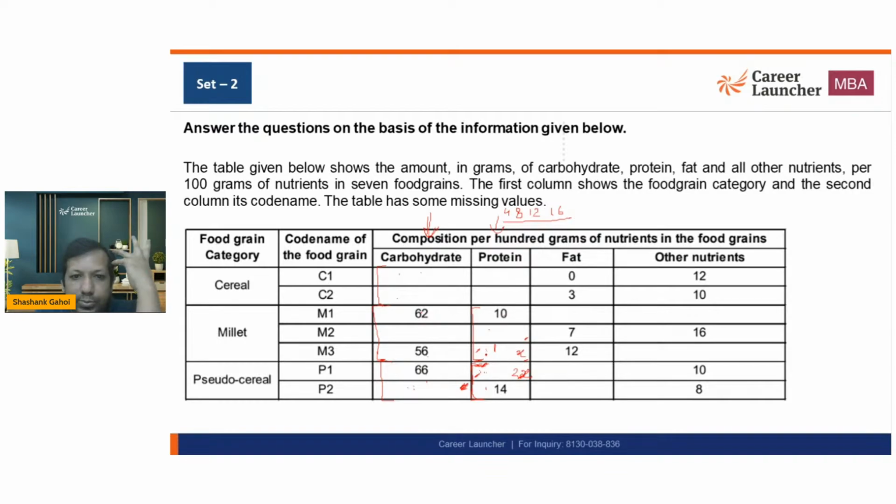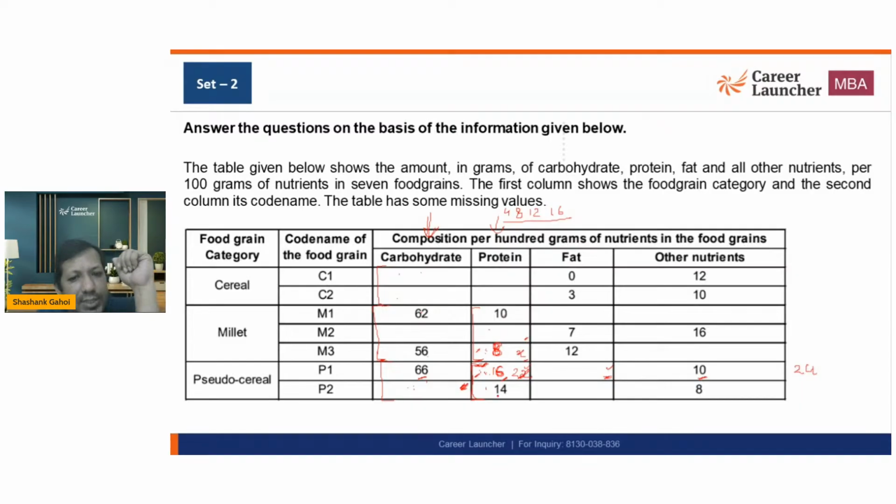So will it work? Yes, it works. This is 20 and this is 10. Will it work? No. This is 24, this is 12. Will it work? Yes. Okay. This is 66, this is 10. Sum comes out to be 76. So the summation of this number and this number comes out to be 24. Now, if this number is 24, this number becomes 0, not a possibility. So this number has to be 16 and this number has to be 8. There is only one possible combination and that's what I'm getting.